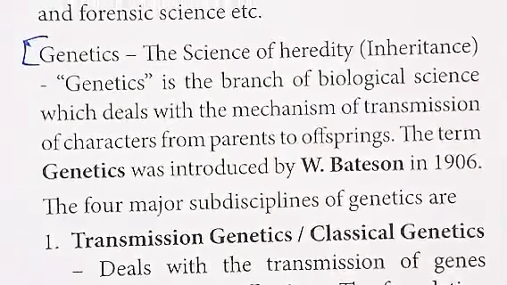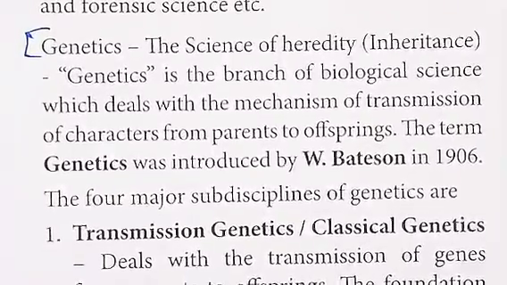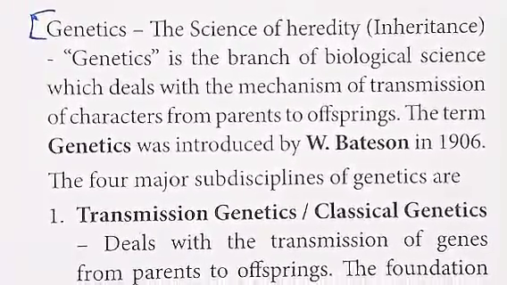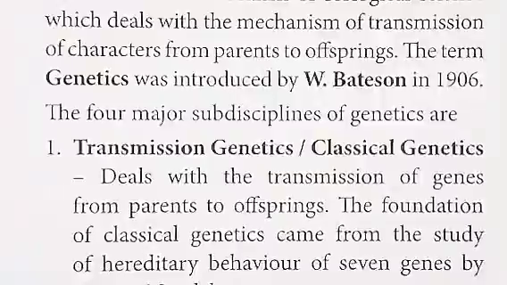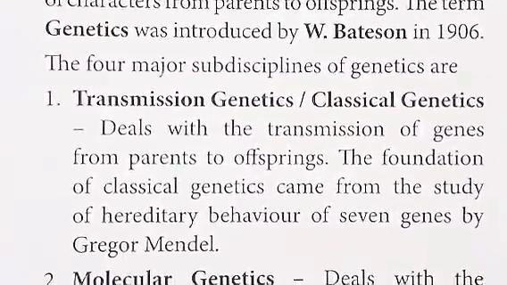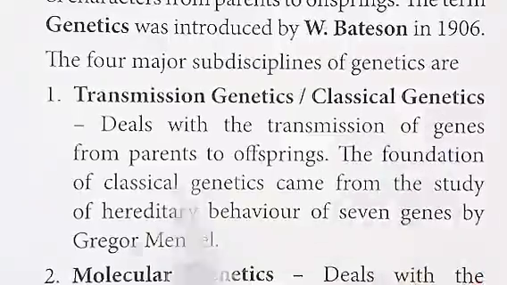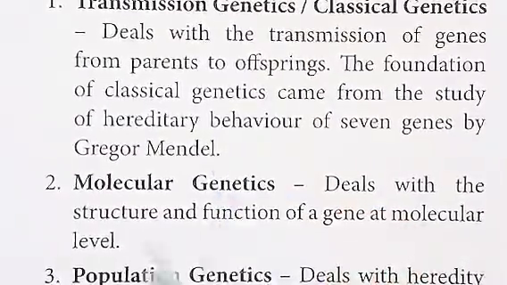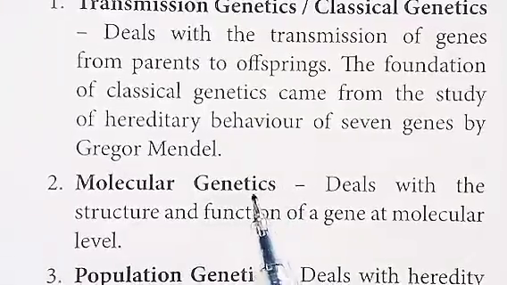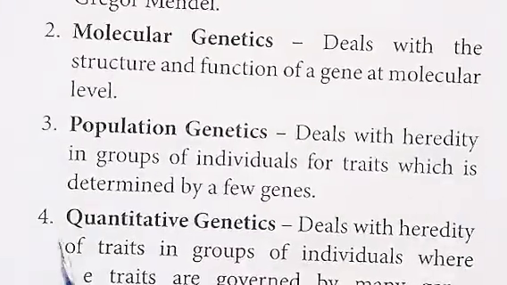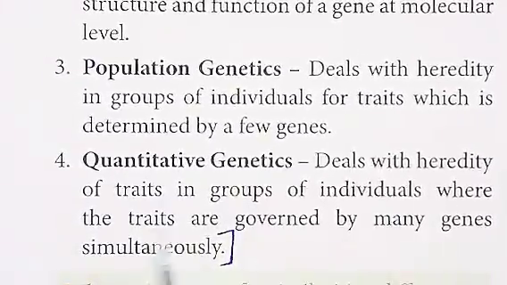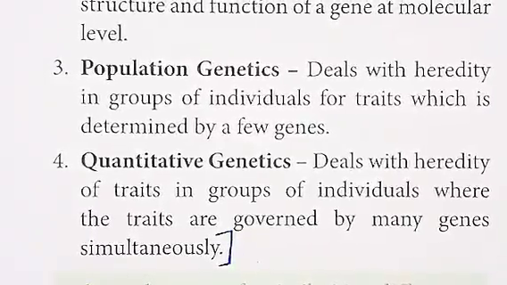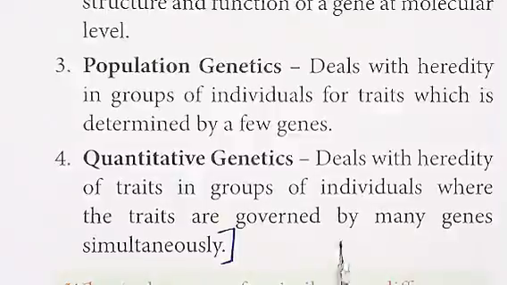In page number 31, the answer starts from the science of heredity. Genetics is a branch of biological science which deals with the mechanism of transmission of characters from parents to offspring. The term genetics was introduced by W. Bateson in 1906. The four major subdisciplines of genetics are transmission genetics, classical genetics. Then you have to define it. Next, second subdivision, molecular genetics, define it. Third one, population genetics, define it. Then fourth one, quantitative genetics, define it. This is the answer for the fourth question in part C.